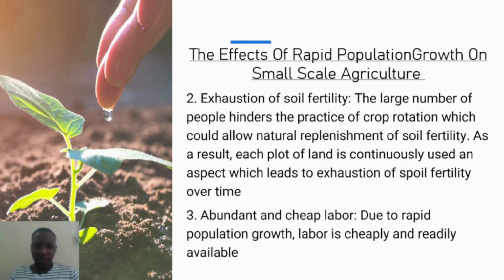Another point, abundant and cheap labor. Due to rapid population growth, labor is cheaply and readily available. So you can find labor is kind of cheap when there's rapid population growth. Now that can result in many people being available, and it can result in some people not having work in these small scale farms. So that's the other effect of rapid population growth on small scale agriculture.